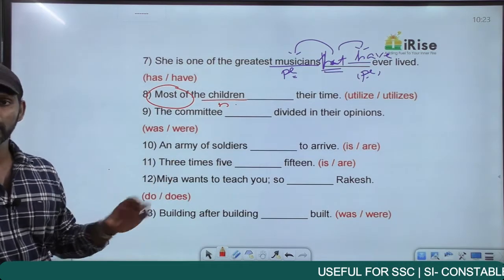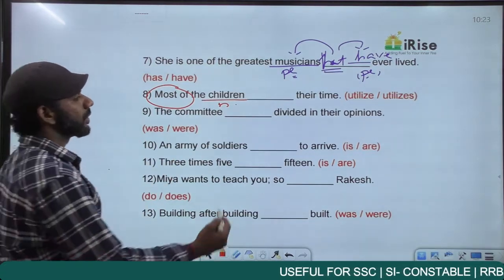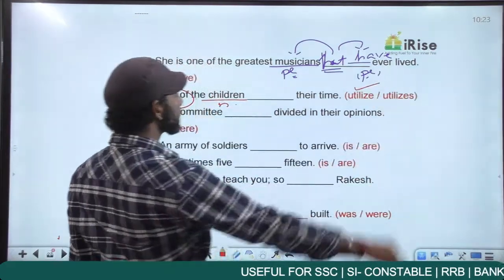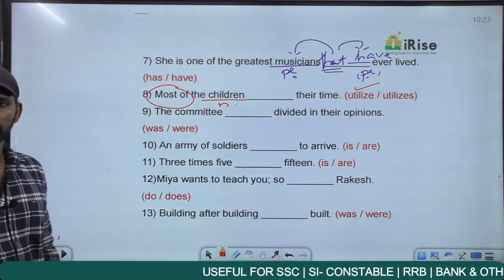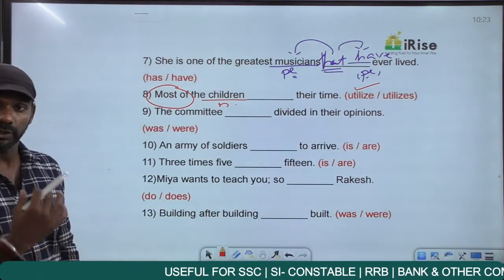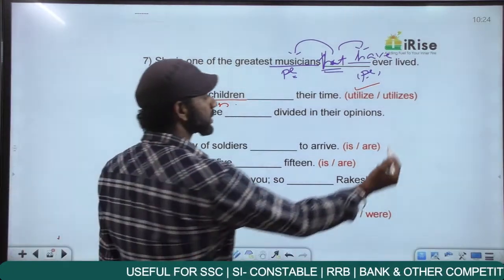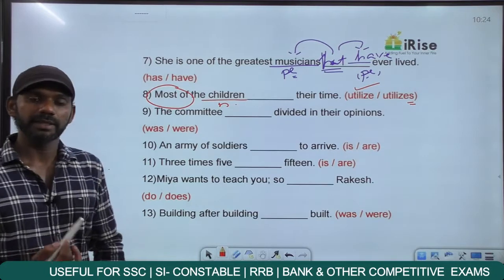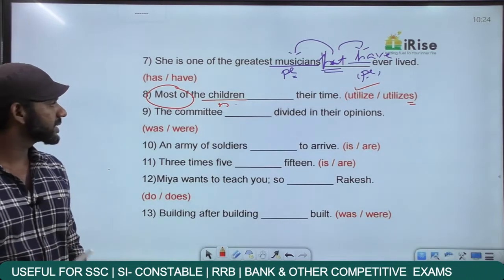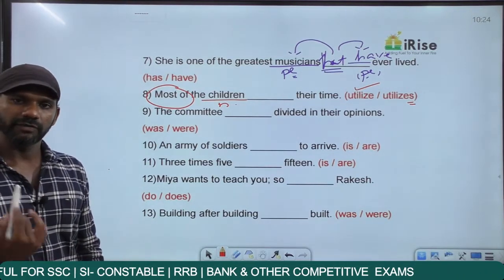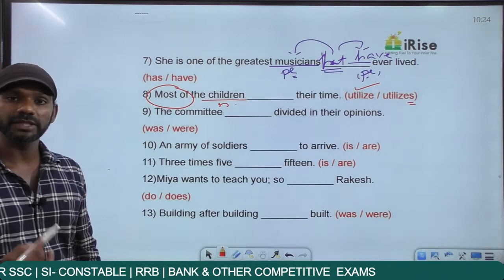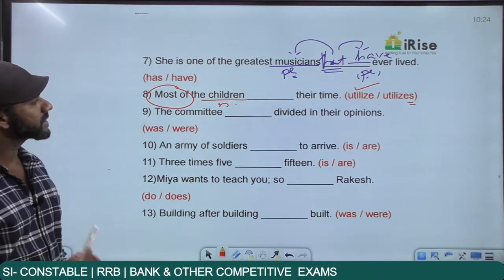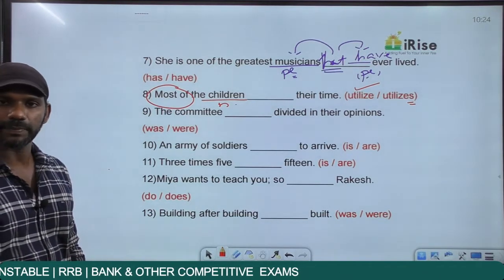The noun here is children, plural. The verb must also be plural. Most of the children utilize their time. "Utilize" is plural. "Utilizes" is singular because of the S. You should not get confused between verb singular and verb plural. When there is S, ES or IES added to a verb, the verb is singular. If no S, no ES, no IES, that means the verb is plural. So most of the children utilize their time.